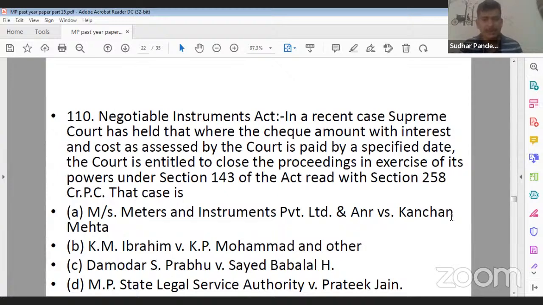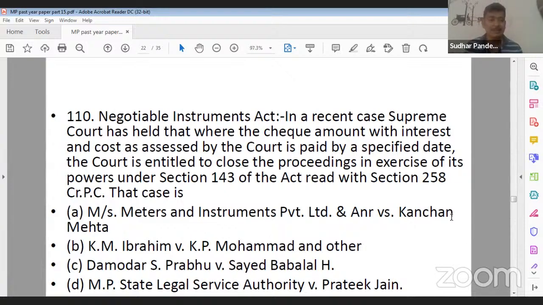In a recent case, Supreme Court has held that where the check amount with interest and cost as assessed by the court is paid by a specified date, the court is entitled to close the proceeding in exercise of its power under section 143 of the Act, read with section 258 of CrPC.